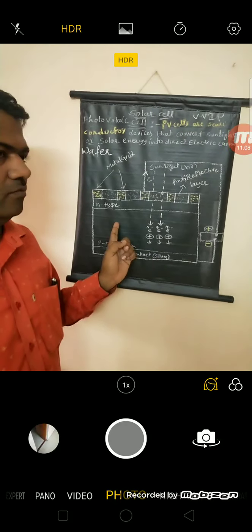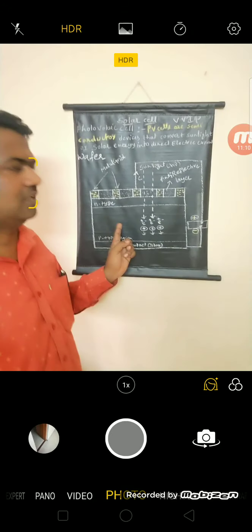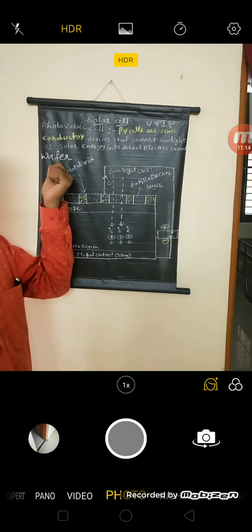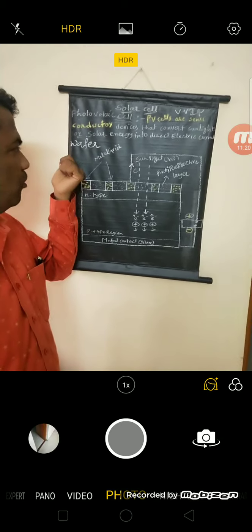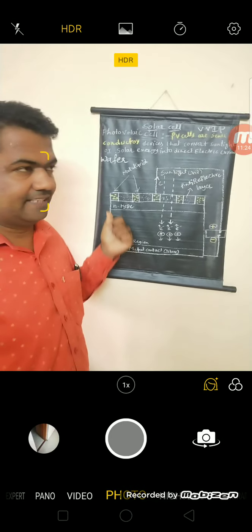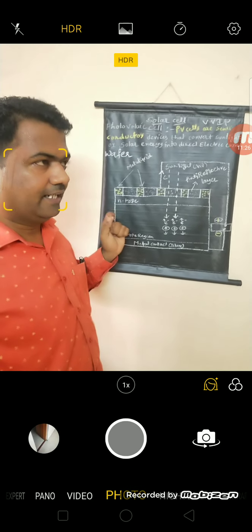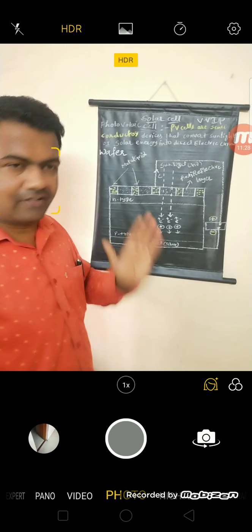Here, how has it to be constructed? Here, the polycrystalline wafer. Wafer is nothing but a thin layer whose thickness is around 250 to 350 micrometers. Polycrystalline silicon wafers or slices are made from the silicon ingot. The silicon ingot is cut into slices or wafers.